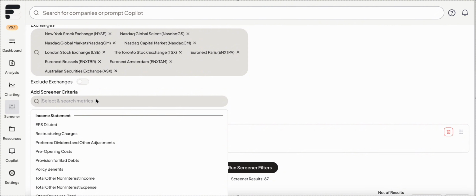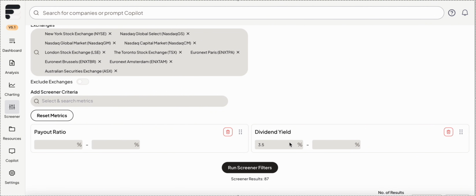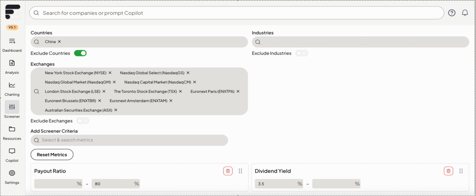The next thing I'm going to add is probably a payout ratio. All right, so ideally, I'd probably like 70 or lower, but I'm going to put 80 in here. Wide net. All right, next let's add a debt ratio. We don't want companies that are too heavily indebted. We want things that are going to survive for a long time.